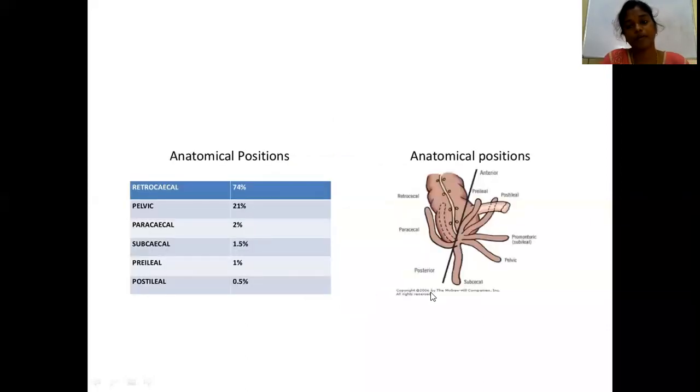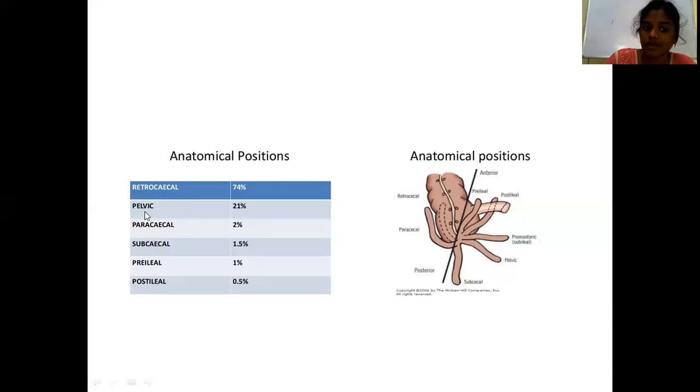Now, what are the different positions of the appendix? You all know the most common position of the appendix: that is retrocecal. It is present in about 74% of the population. The position of the appendix is retrocecal, that is, behind the cecum. See, this is the cecum. If the appendix is present behind the cecum, that is retrocecal, and this is the most common position of the appendix.